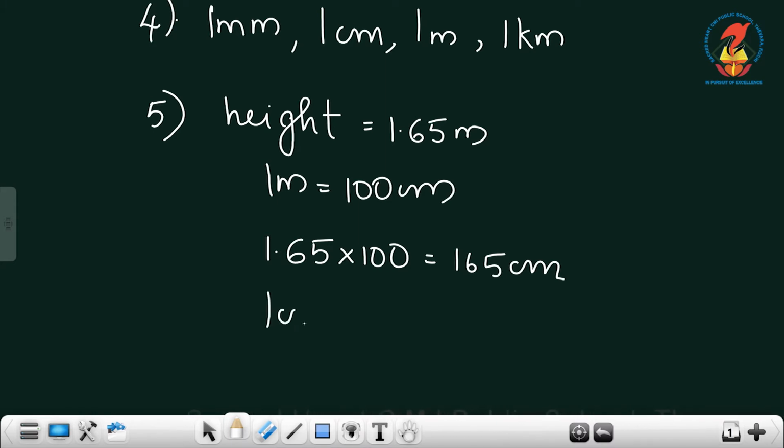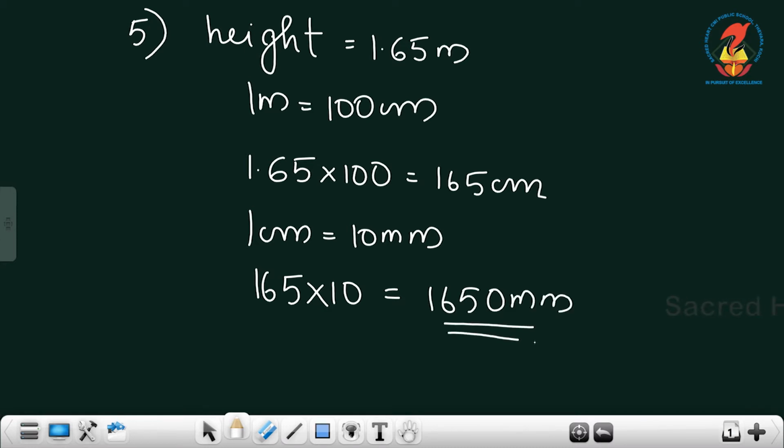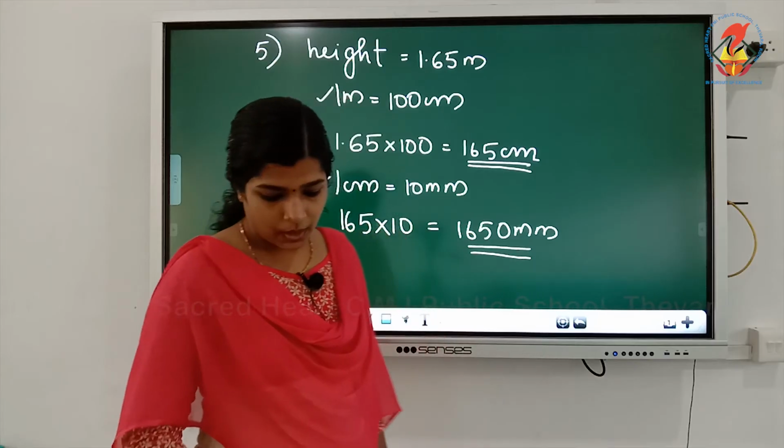Now 1 centimeter is how many millimeters? 10 millimeters. So you multiply 165 centimeters by 10, which is equal to 1650 millimeters. So 1 meter is 100 centimeters and 1 centimeter is 10 millimeters.